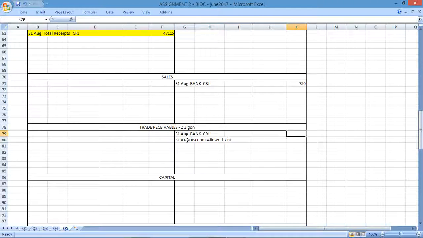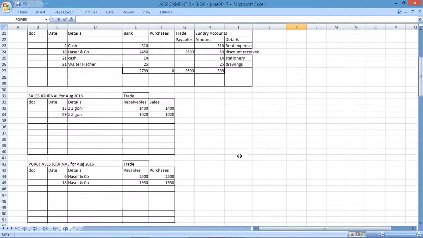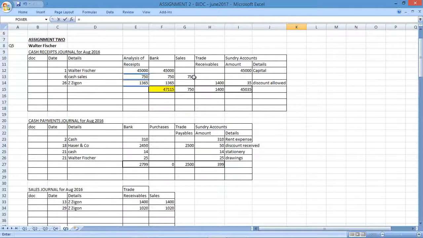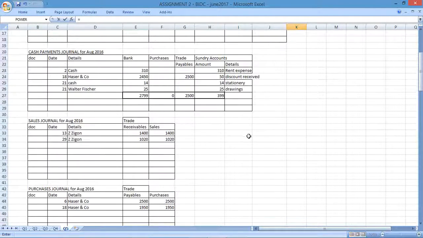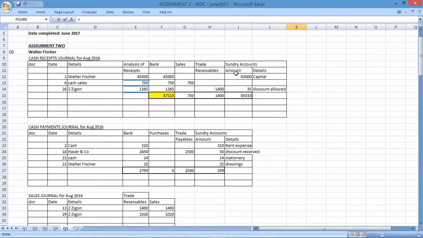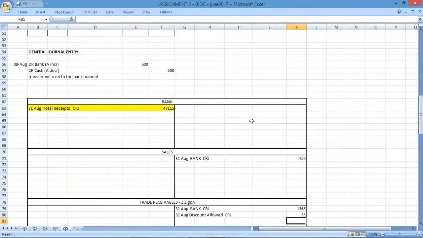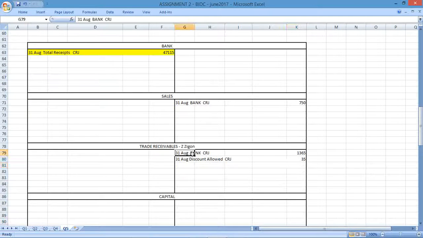So the bank figure equals the bank figure that they received, or that they paid to us, or that we've received. So there's the figure, and the discount allowed amount, discount allowed is that amount, 35. Great. Okay, so bank and discount allowed.